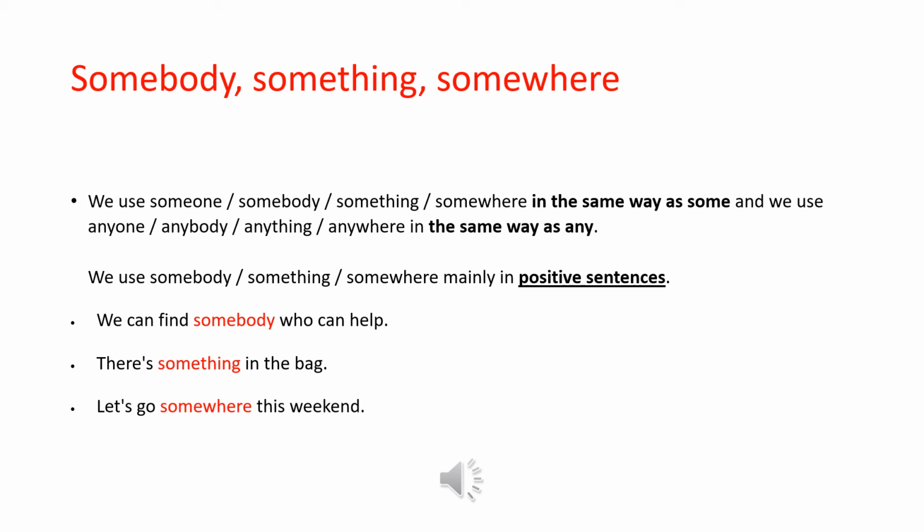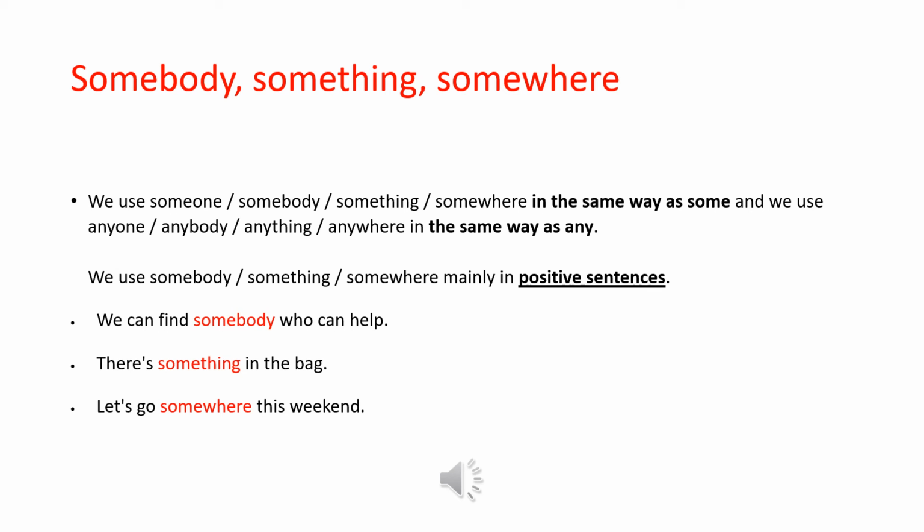Now we finished the exceptions and the use of some and any. Let's go back to our indefinite pronouns. Somebody, something, somewhere, and many others. We use someone, somebody, something, somewhere in the same way as some.